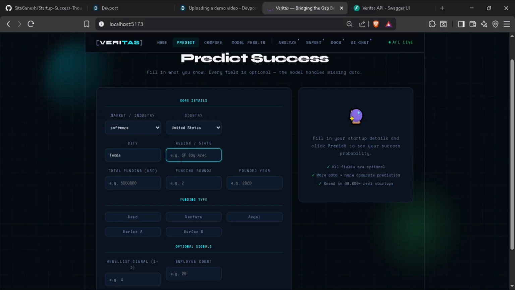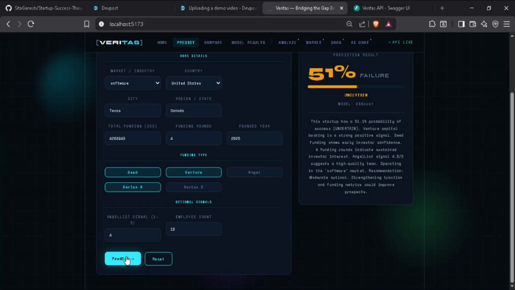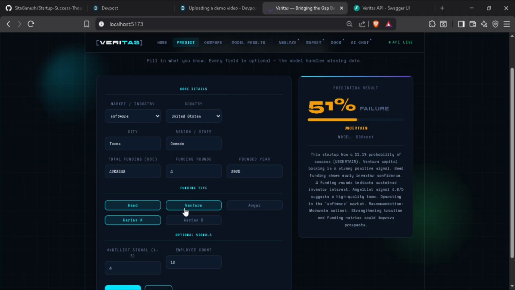If I add a region Canada, and if I raise $4 million USD and 4 funding rounds, and the year is 2025, and there is also a seed venture and a series funding type, and the AngelList of, suppose, 4, and if I give around 18 for the employee count, if I predict, I have a 51% failure rate.